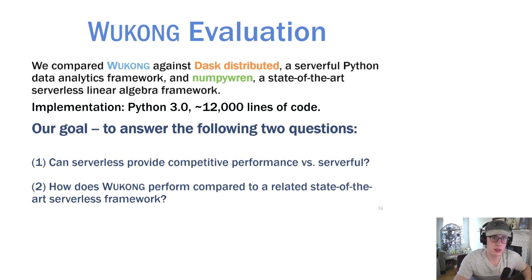Next, we'll discuss some results from WUKONG's evaluation. When evaluating WUKONG, we compared the framework against Dask Distributed, a serverful Python data analytics framework, and NumPyRen, a state-of-the-art serverless linear algebra framework. We compare against Dask because WUKONG and Dask share the exact same programming model. WUKONG uses Dask to generate its input tags. We compare against NumPyRen because it's one of the most closely related existing serverless execution frameworks.